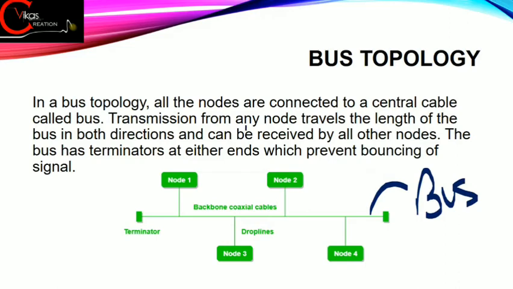Now, the transmission from any node travels the length of the bus in both directions. It means if you are sending some data from this node, that data will go from here up to the end point. It means data will travel from one node to another. The bus has terminators. It means in this bus we have some endpoints, and these endpoints will mark the end of the network also, which prevent bouncing of signals. The best thing is that if this terminator is working properly, the data will not bounce back.